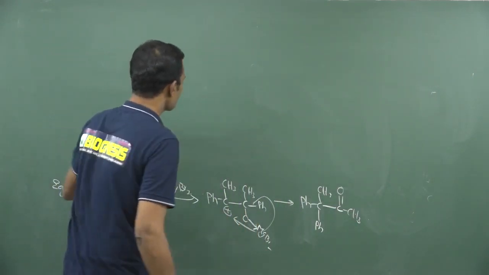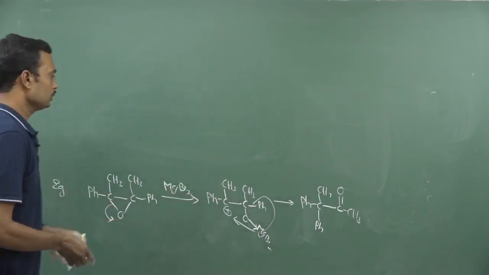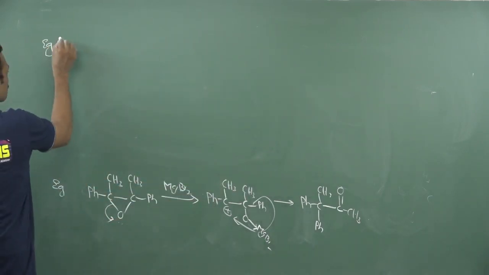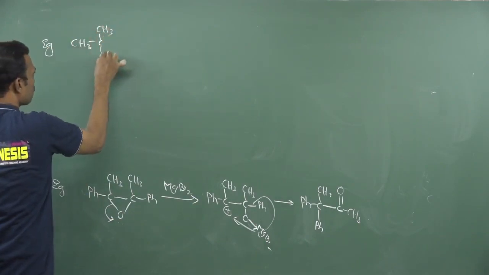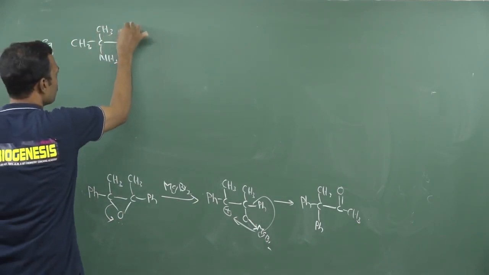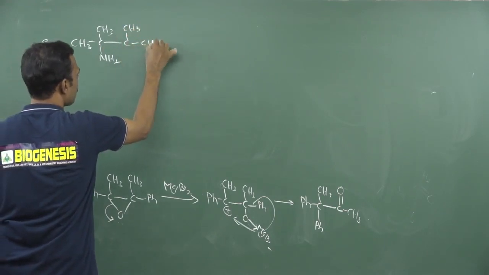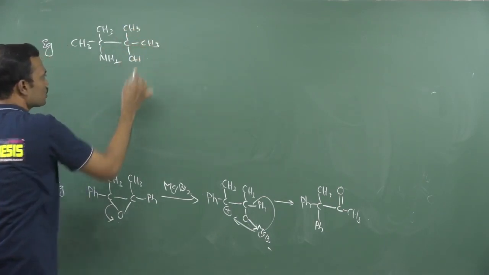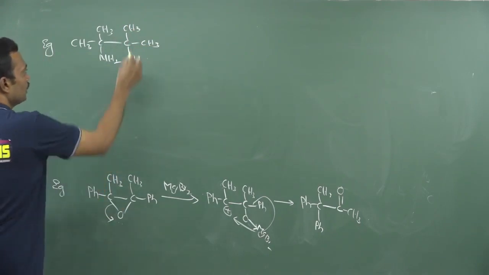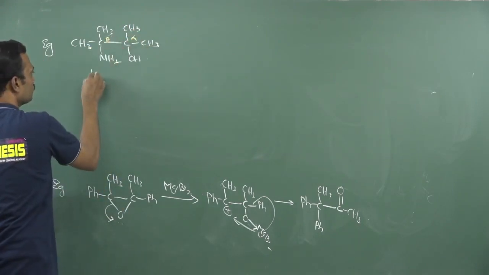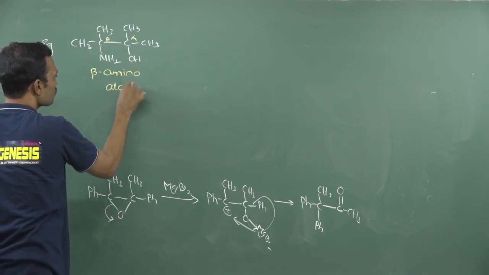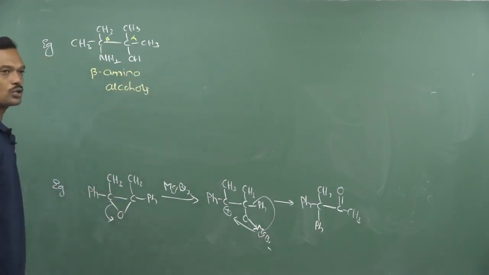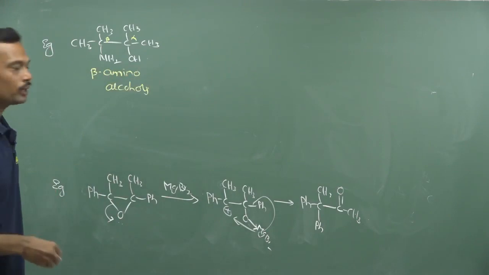You can also proceed with a diazonium, okay, beta amino alcohols. Now I am taking a similar kind of example. This is an amine group here and this is CH3 and here one more CH3 and here OH. This is alpha and this is beta. So we can write it as beta amino alcohols. Beta amino alcohols also are involved in pinacol type of rearrangement.